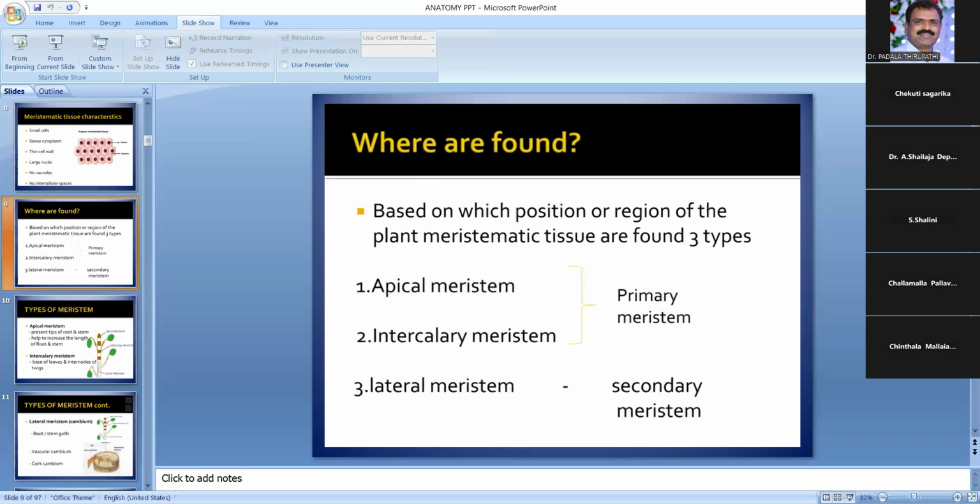Next, coming to the lateral meristems. These meristems occur laterally in the axis, parallel to the sides of the organs. See here, this is the lateral meristem. Already we discussed it in the introduction. These cells divide mainly in one plane, periclinally, and increase the diameter of the organ. The derivatives of these meristems are responsible for the secondary growth of the stem and root.